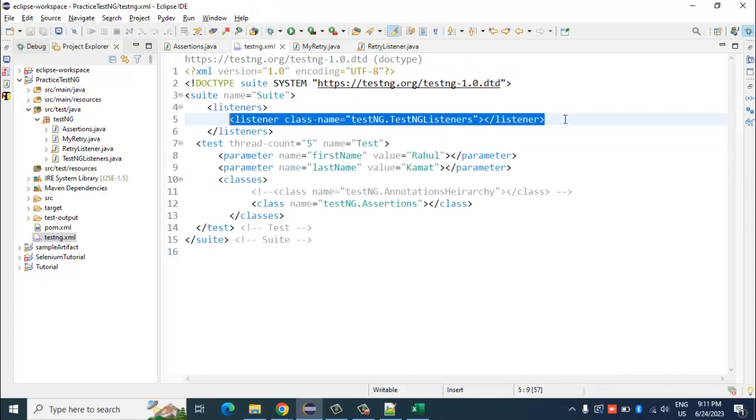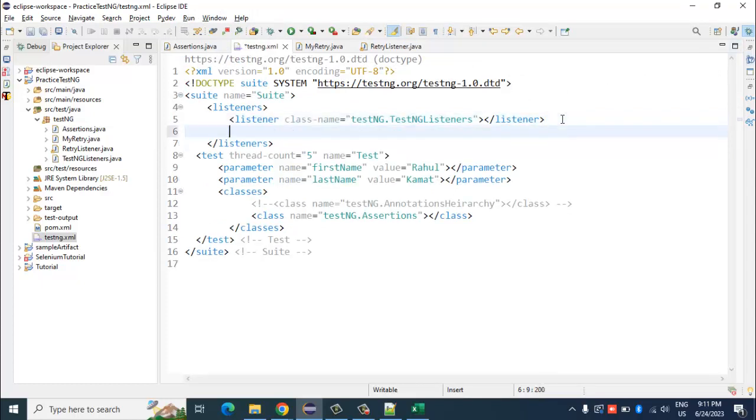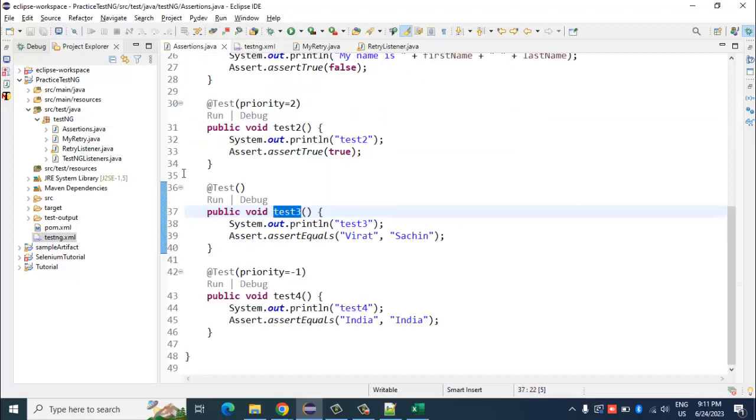We have already one listener for success, fail, those kinds of things, and now I want to add this for retry. So what is that class name? It is RetryListener, which falls under the TestNG package, correct? So now there are 2 listeners in my project, and now let me execute this.